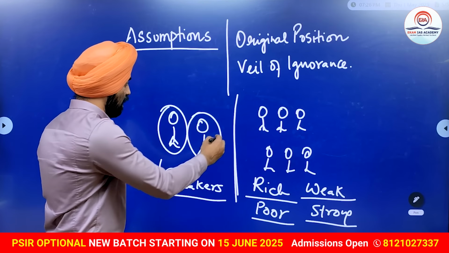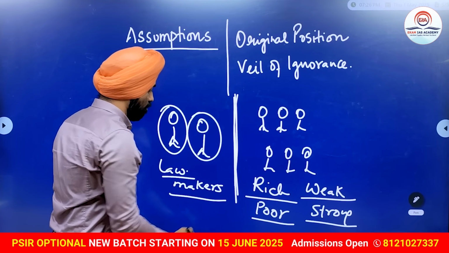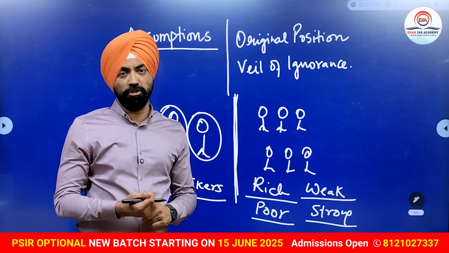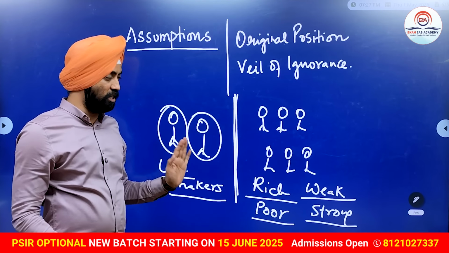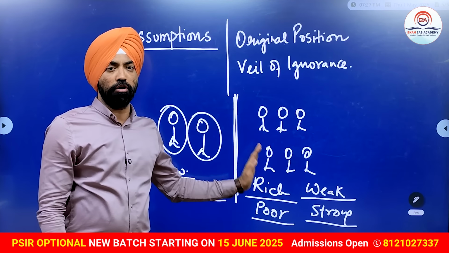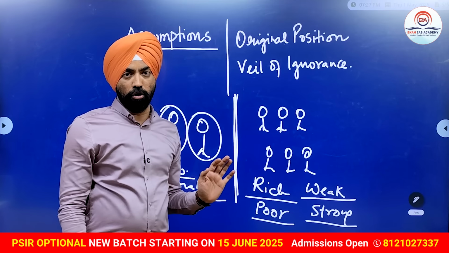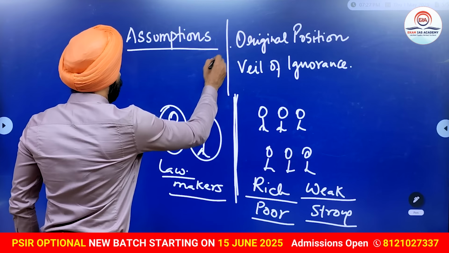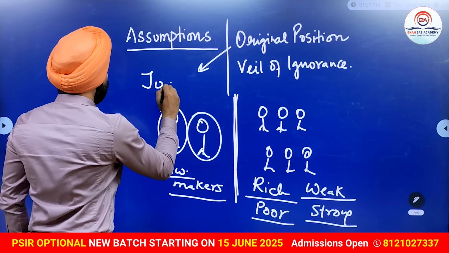So he says the original position will not be achieved if they know for whom they are making this law. So John Rawls suggests that the lawmaker should not know for whom they are making the law, so that they will hold the original position in the pure perspective of delivering justice.